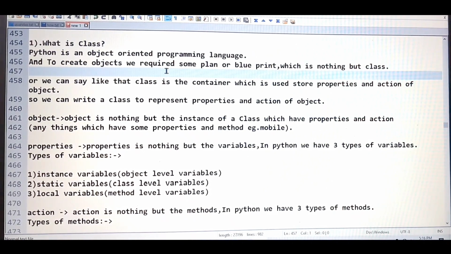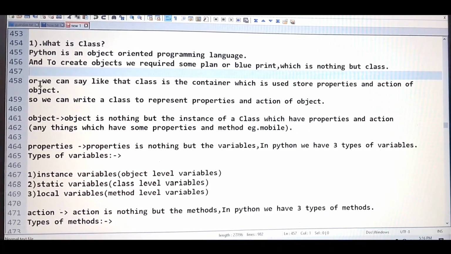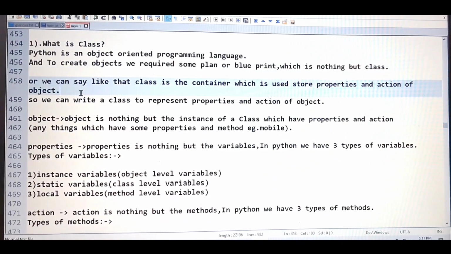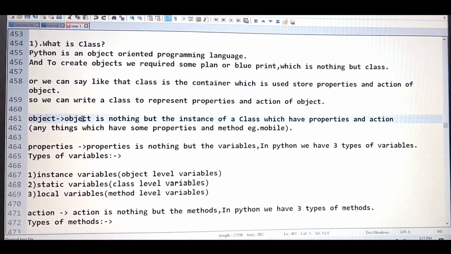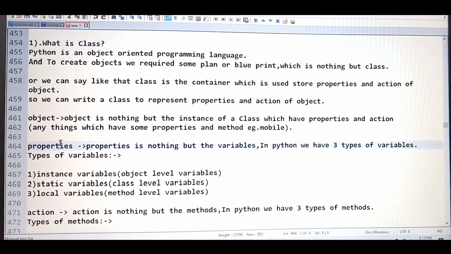Most people say this definition only, but I have one easiest, simplest definition. We can say that class is the container which is used to store the properties and action of the object. So what is the object? Object is nothing but the instance of a class which has properties and action. Then what is the property? Properties are nothing but the variables which we use inside our programming.